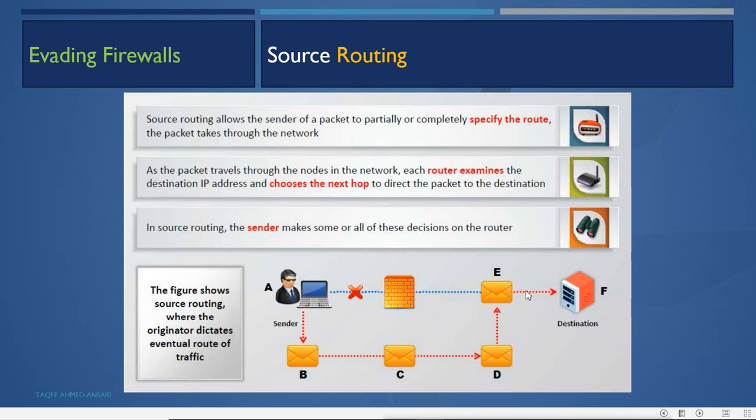So the firewall always sits at the position where it can filter all the received packets. So it is not possible every time to do source routing, because whenever you choose any other path, it can still meet the firewall. But if it is possible, then the attacker can also do the source routing.